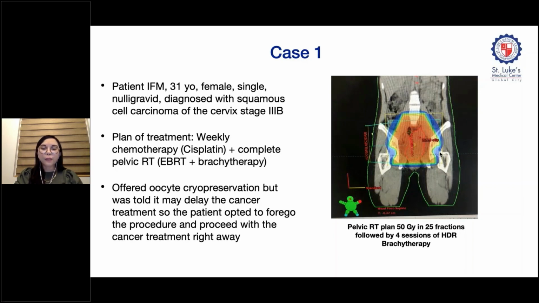And if we're going to apply what we discussed earlier, the effective sterilizing dose for the ovaries for a 30-year-old is about only 14 gray. So most likely this patient may not be able to bear a child in the future, and most likely she will reach menopause earlier than usual.